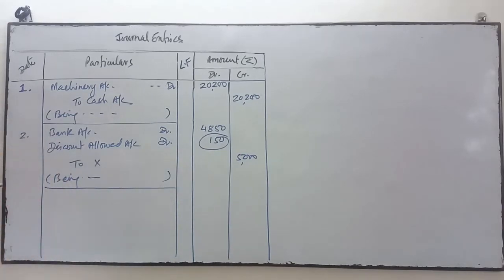The only thing you will write over here is what clarifies why this account is debited and why this account is credited. Only this is the purpose of narration.